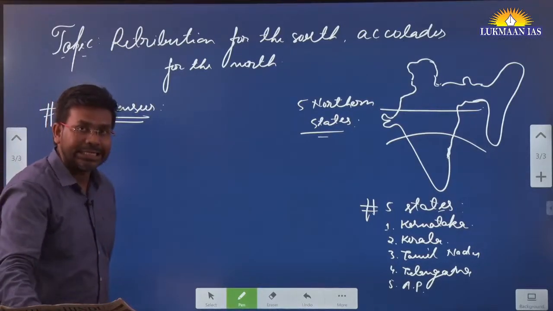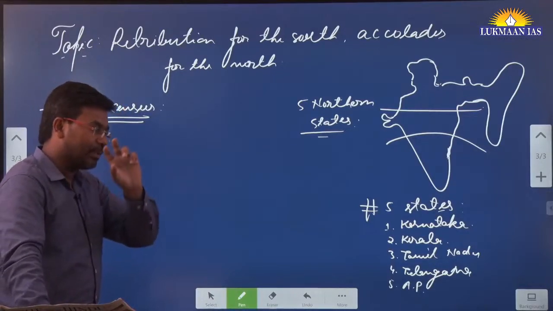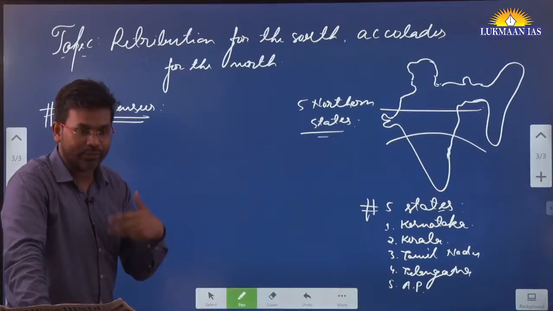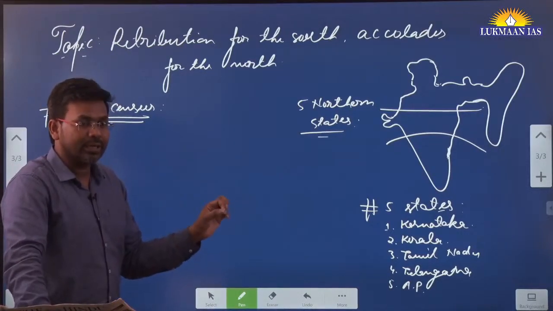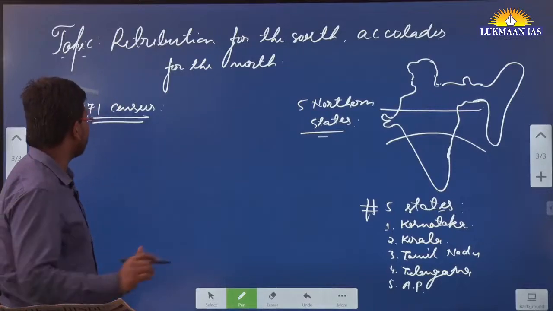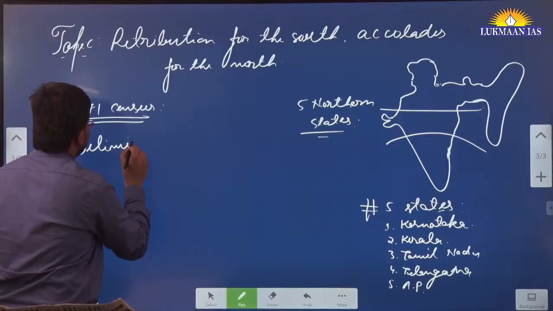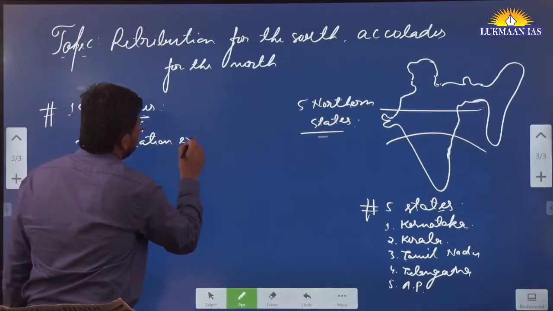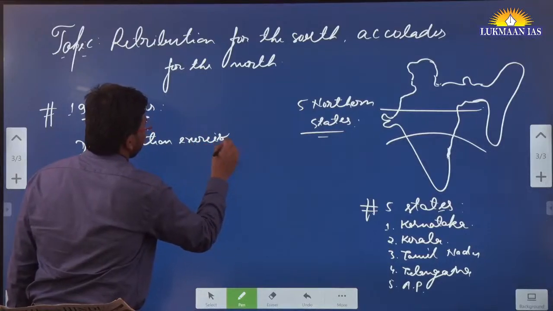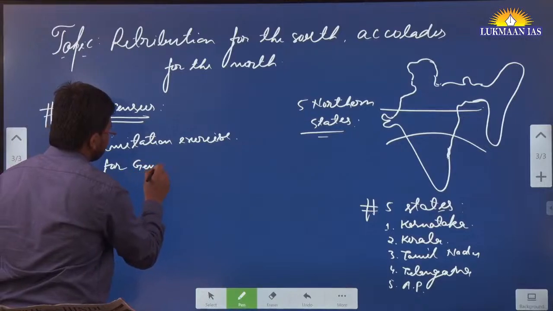After conducting the 1971 census, we demarcated the territory of each state for conducting Lok Sabha elections. That is known as what? Delimitation exercise. We have done the delimitation exercise for general elections.